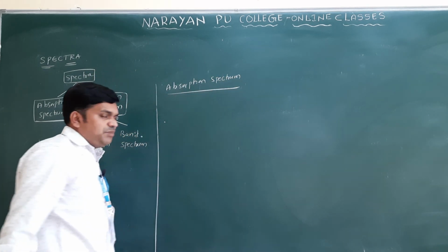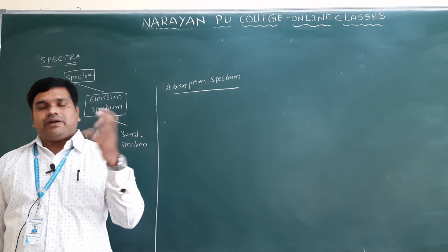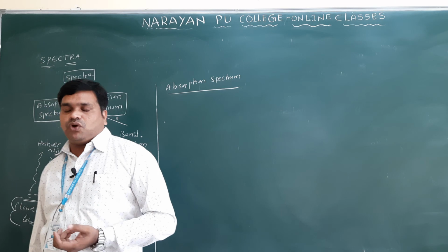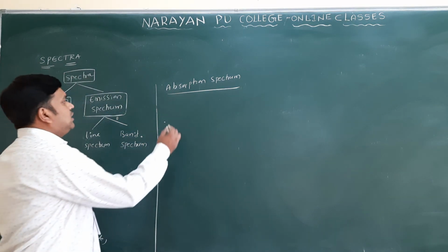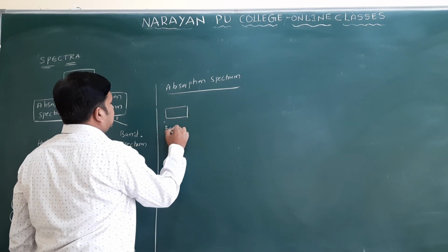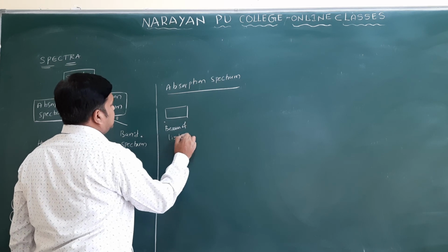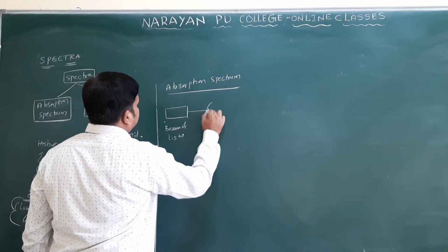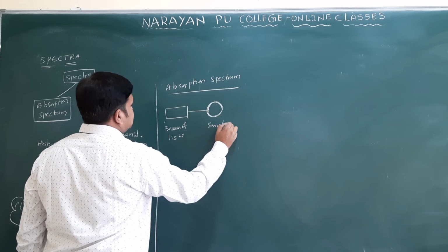Absorption spectrum means, if you take the substance in any sample tube, the spectrum will be recorded. Then you can identify what spectrum you will get. You will get an absorption spectrum. Here the source is a white beam of light. This beam of light is passed through the sample.